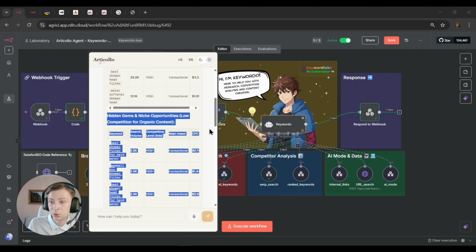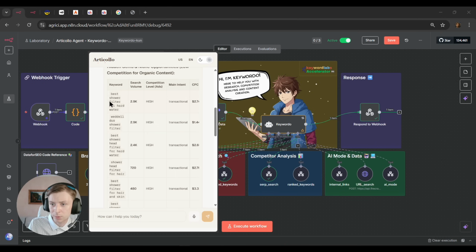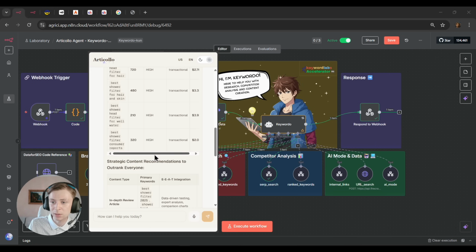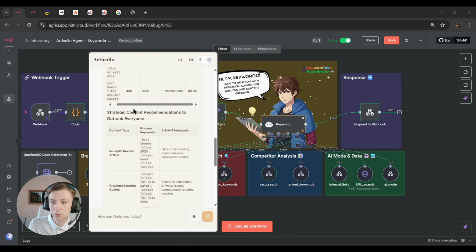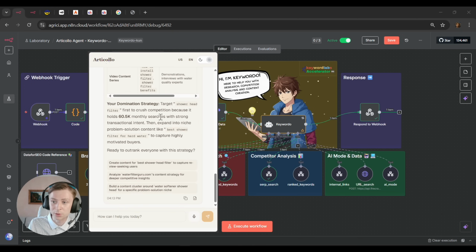Here we also have some hidden gems and niche opportunity keywords. You can see here best shower filter for hard water, 2.9K, transactional. We also have the CPCs and all other relevant data. We also have strategic content recommendations, which is this, your domination strategy, and so on. Also, we have some suggestions. If we want, we can just create content for that, analyze, build content clusters.